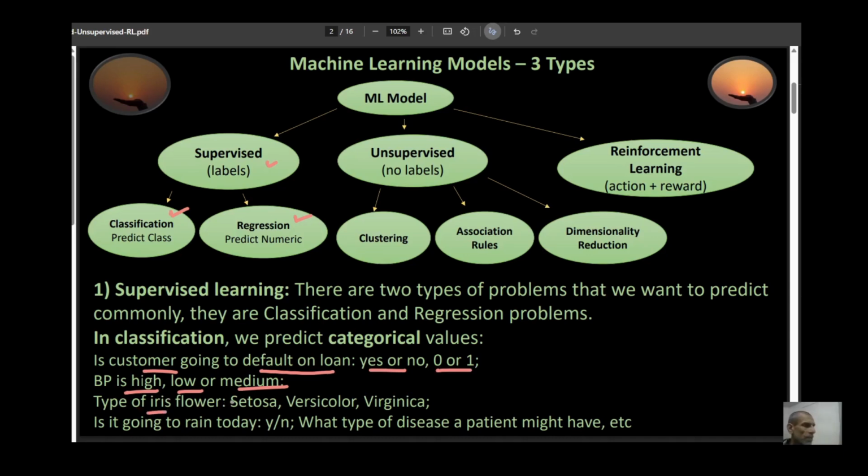In the Iris flower dataset, maybe you're trying to predict what type of flower that is. Is this setosa, versicolor, or virginica? Is it going to rain today, yes or no? What type of disease a patient might have? These fall under classification.